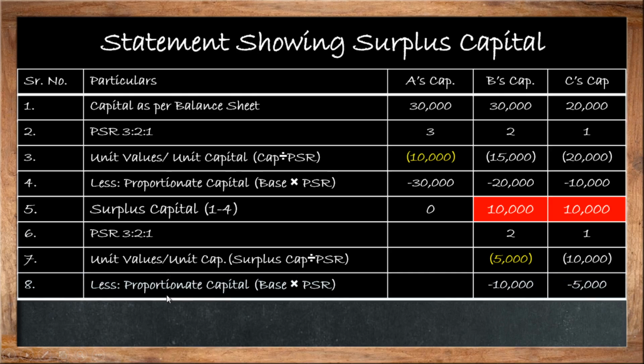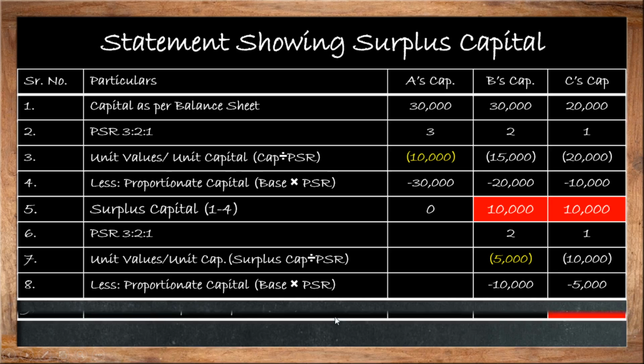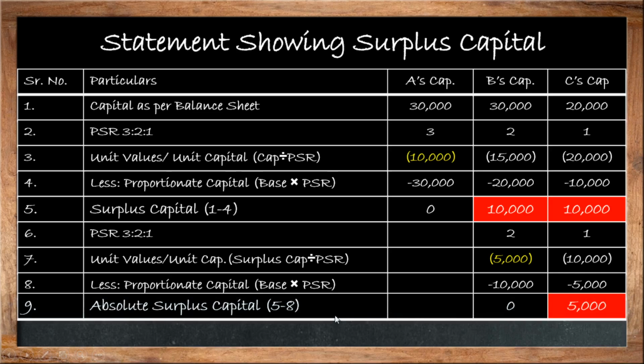So the next step is to calculate proportionate capital. How can we calculate proportionate capital? It is very simple: base capital into profit sharing ratio, as I said in the previous steps. So base 5,000 into 2 comes to 10,000, and 5,000 into 1 comes to 5,000. The last step is absolute surplus capital. What is absolute surplus capital? It is nothing but 5 minus 8. That means row number 5, surplus capital, is 10,000, and row number 8 is proportionate capital.